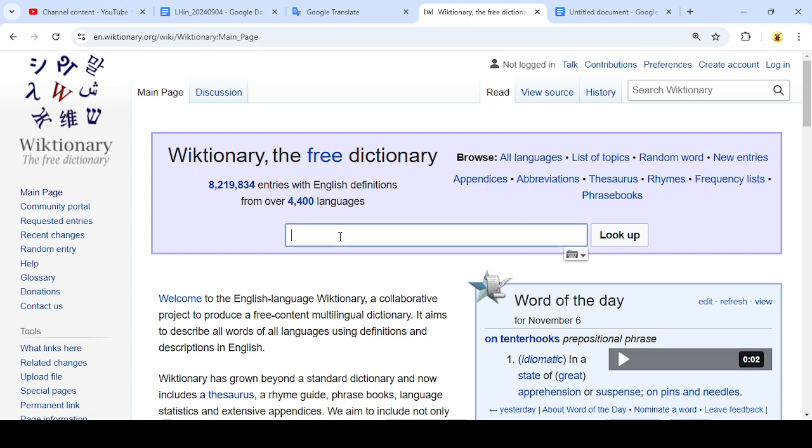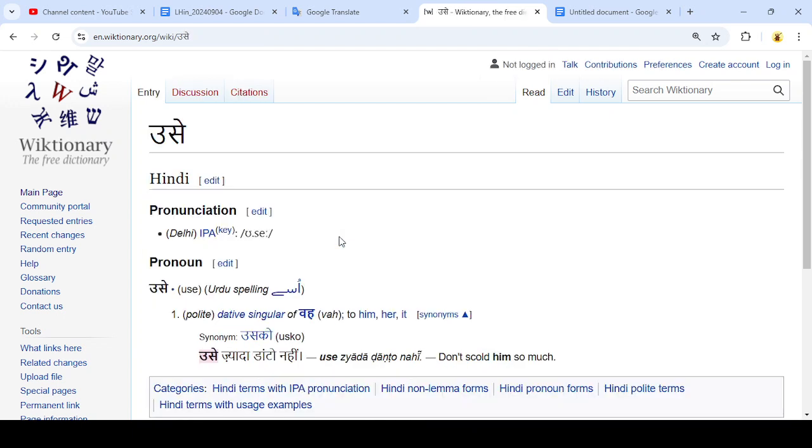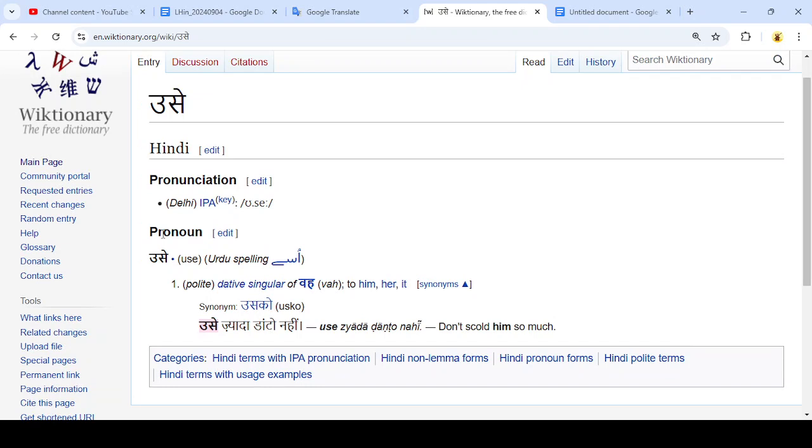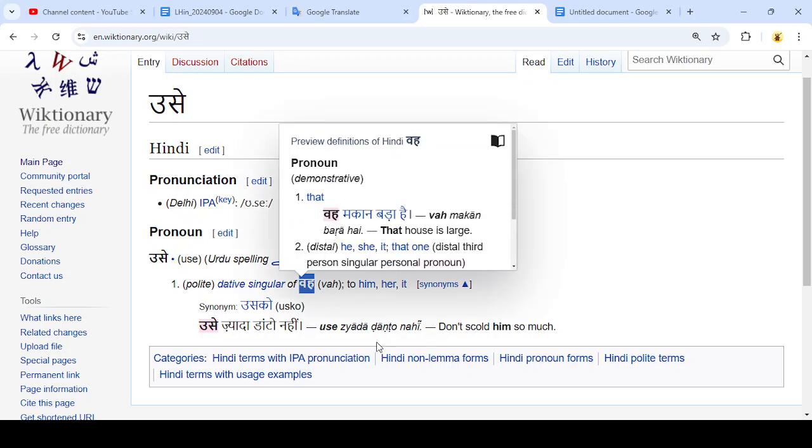I could take this word and type it into Wiktionary. So it's showing that it is a pronoun, and it is the dative singular of va.